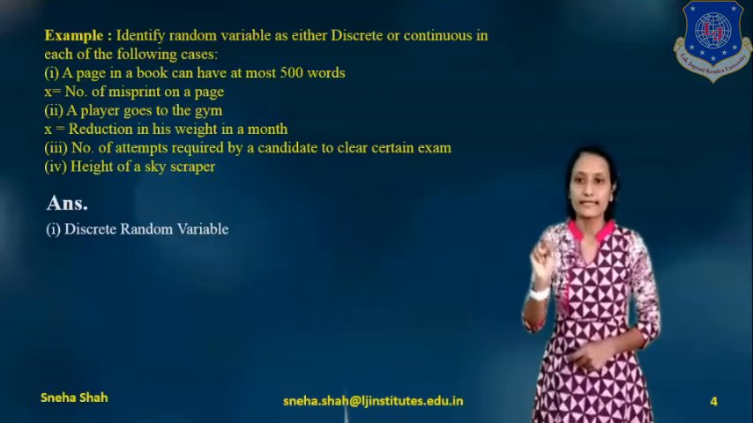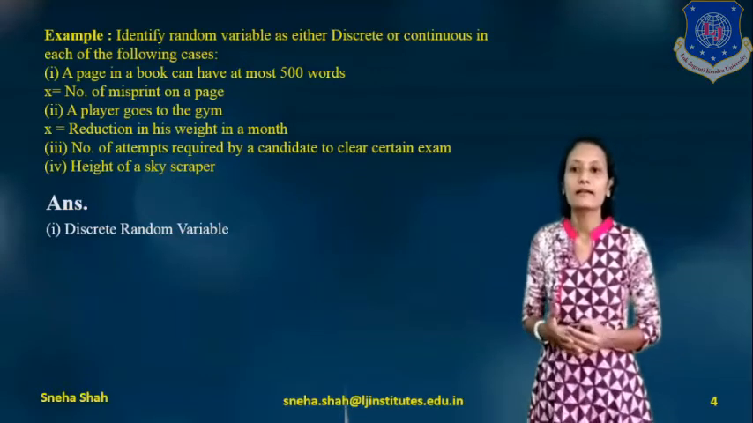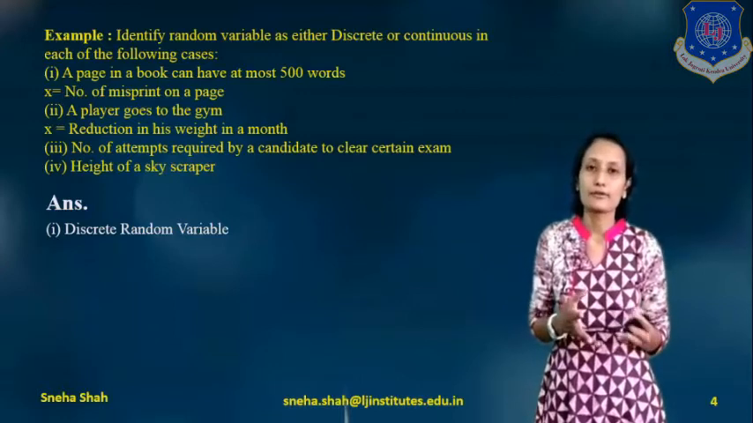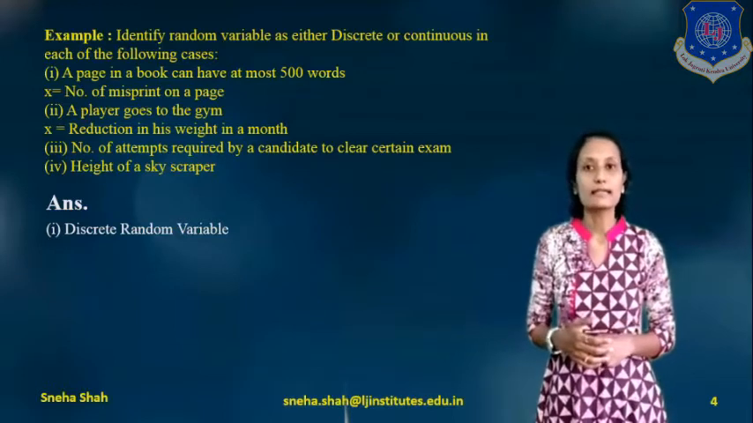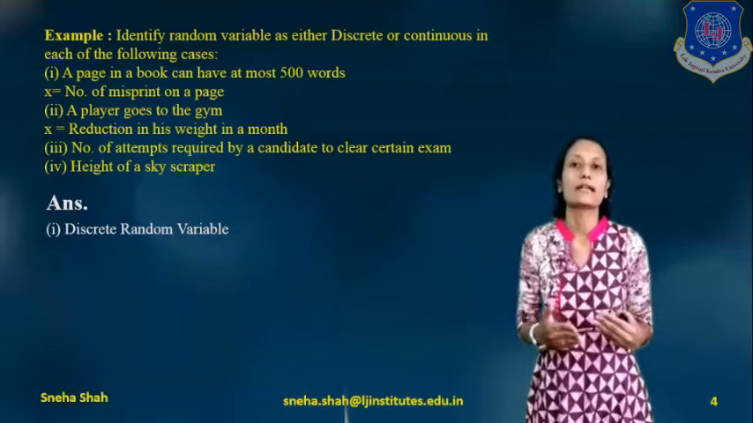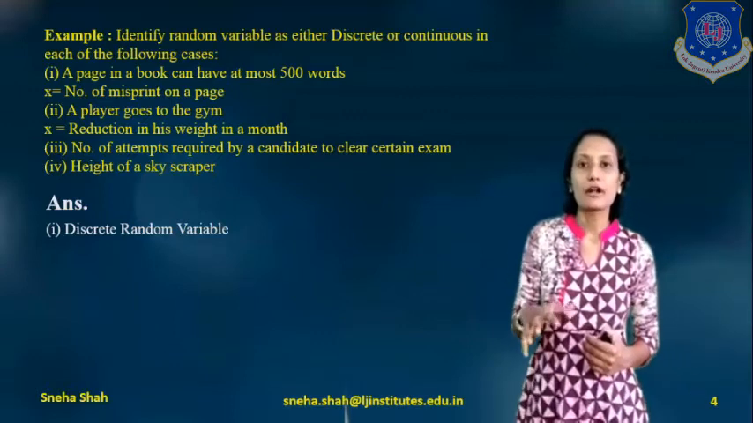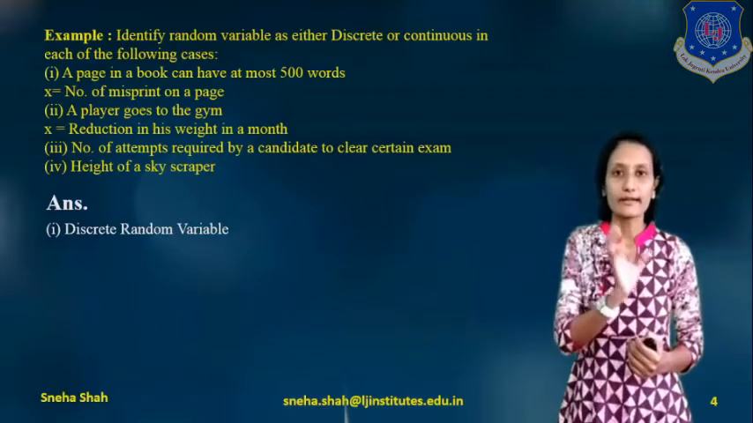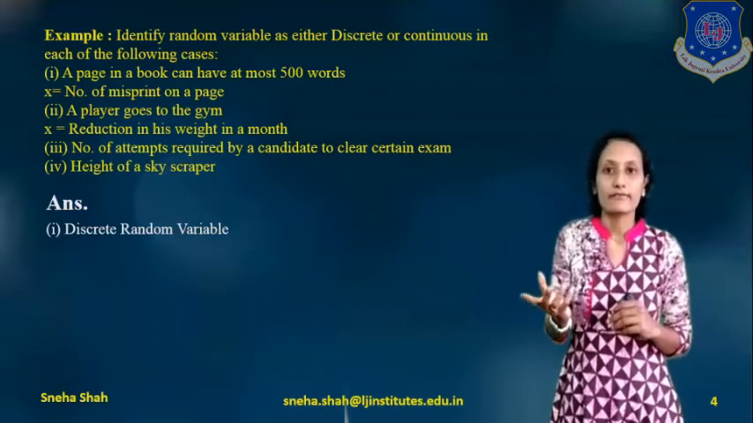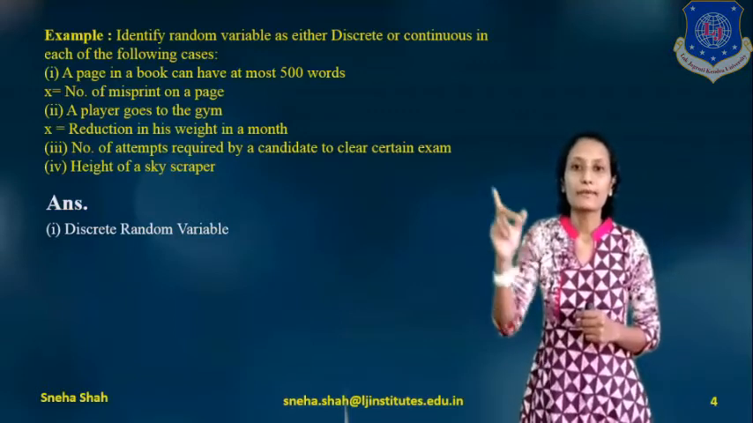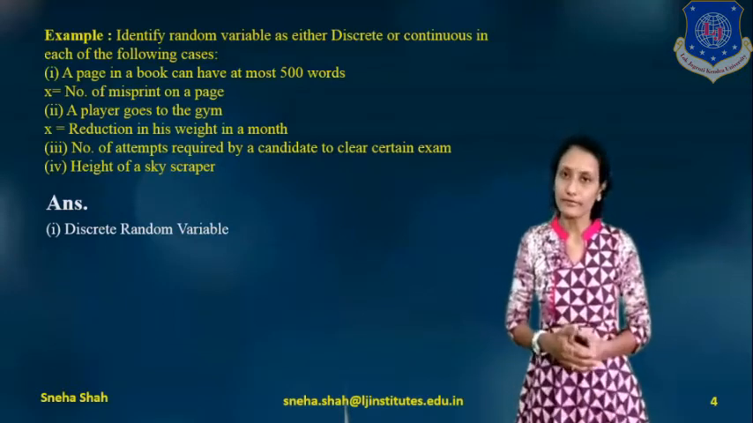Now we take the second example. A player goes to the gym. Suppose on Monday the reduction in his weight is 100 gram. On Tuesday the reduction in his weight is 50 gram. Likewise, we can take a daily measurement of the reduction in his weight. There is not a particular fixed value for a particular day, so daily his weight will change. So we can't find the number of terms. It will be considered as an infinite number of terms, so it is defined as a continuous random variable.